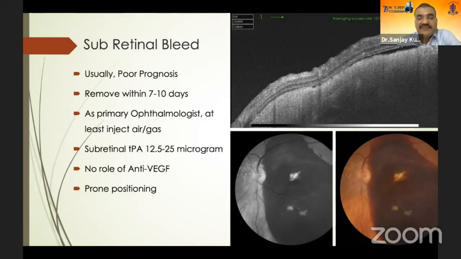Subretinal TPA is required in these cases along with air tamponade or a gas tamponade. There is no role of anti-VEGF in this case, and the patient has to be in prone position. If you have given a gas or air, one should not transport them by air.